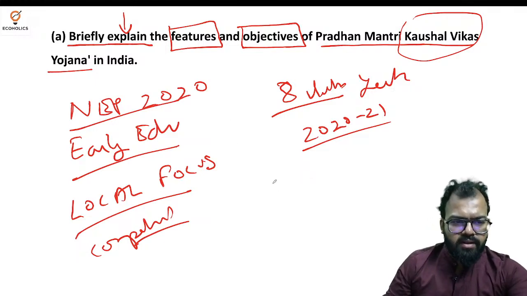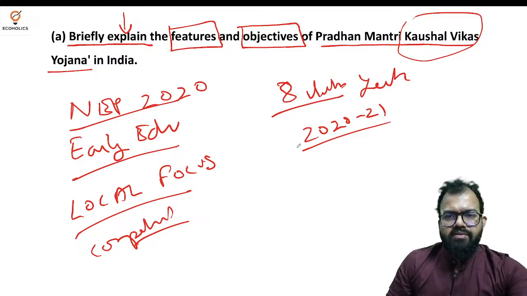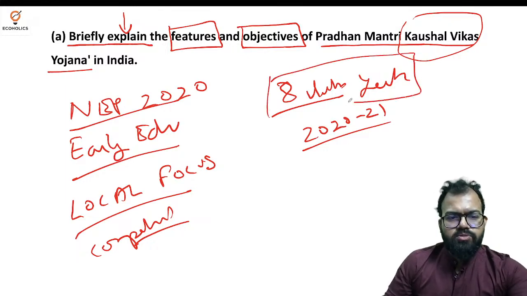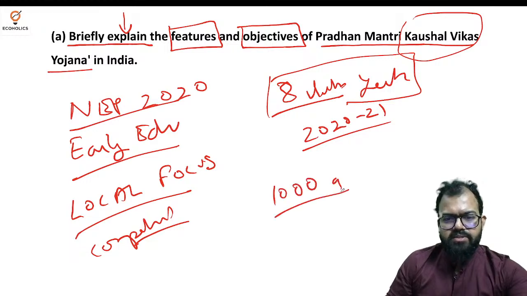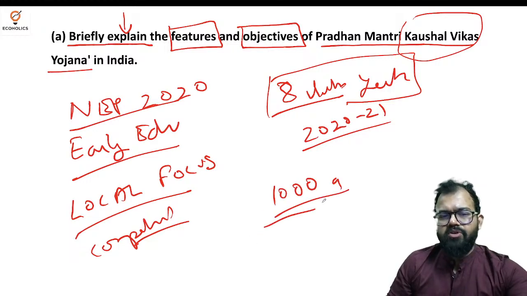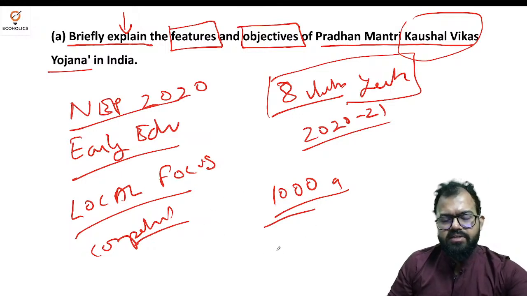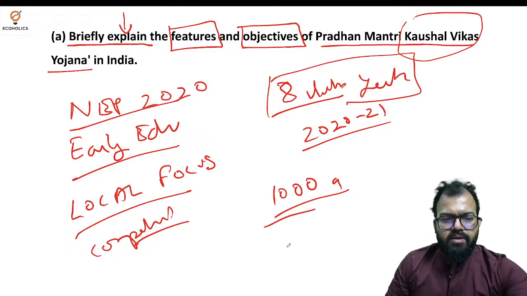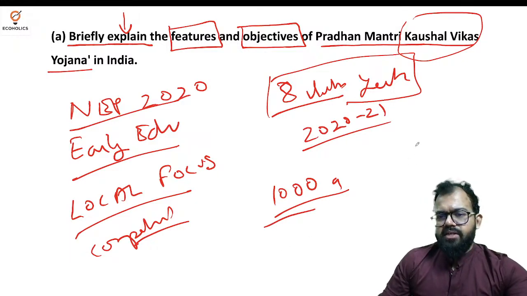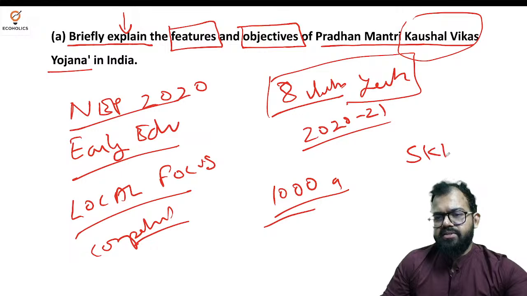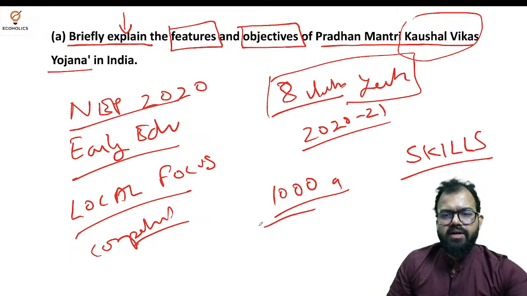Okay, now come back to this. They have a training goal of 8 lakh youth in 2020, and somewhere around 1000 crores is the budget they have allocated, somewhat 950 plus. Then I told you that a trainee learner centric approach was there. The reason is we need to prepare skills, and these skills are very vital because of the demographic dividend.